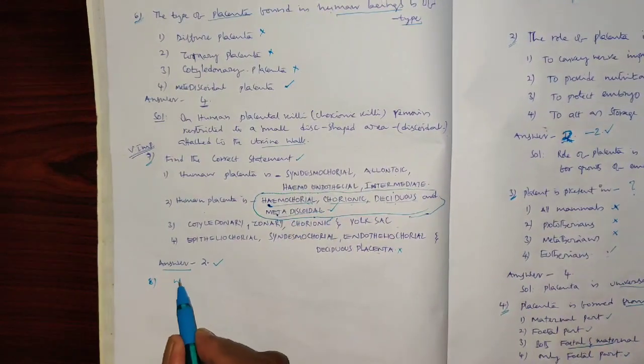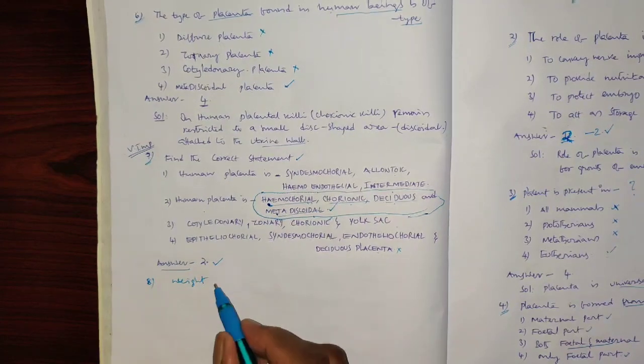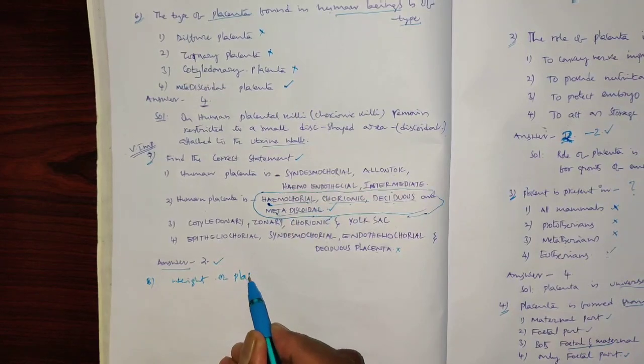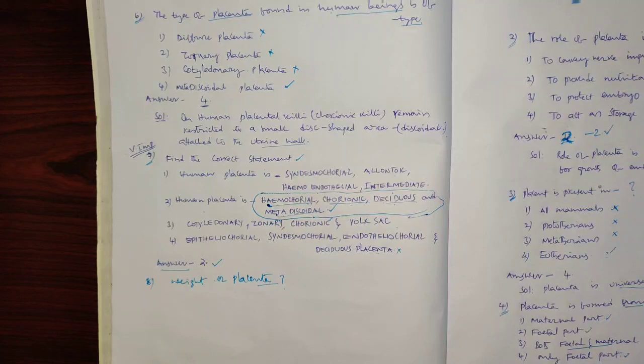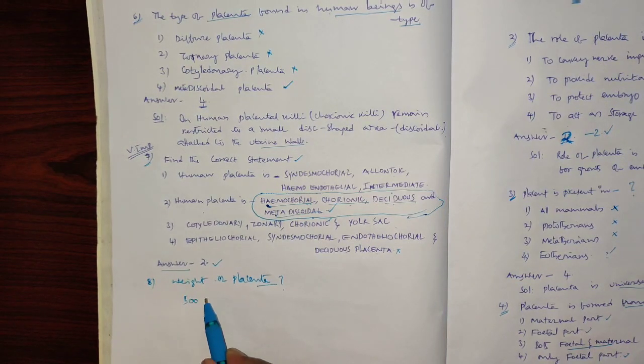The weight of the placenta of a fully grown embryo. The weight of a fully grown placenta is around, as I said in an earlier video, 500 grams.